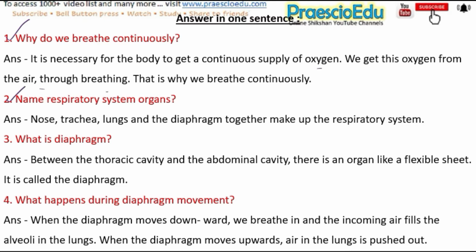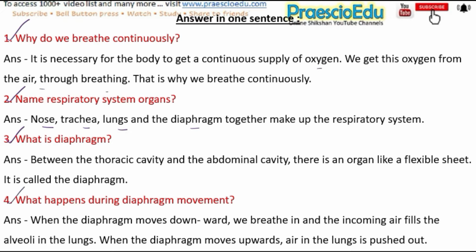Next question is, name respiratory system organs, and the answer is nose, trachea, lungs, the diaphragm together make the respiratory system. Next question is, what is a diaphragm, and the answer is between the thoracic cavity and the abdominal cavity there is an organ like a flexible sheet. It is called a diaphragm.